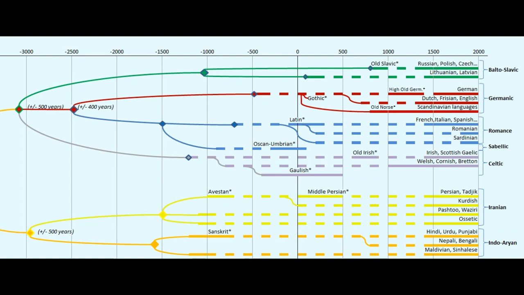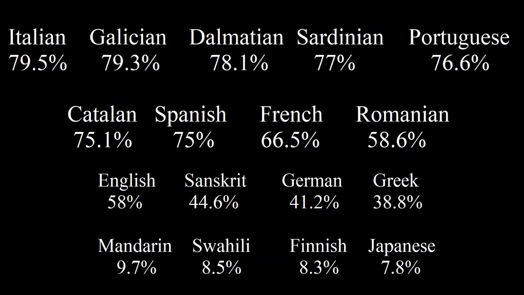As we can see here, the Romanian language branched off much earlier than some of the other Romance languages. And if we compare some other languages, we can see that English has about the same relatedness as Romanian. Is English also a Romance language? That's the subject of another video. But we can see that the other European languages also get a high score, as well as Sanskrit. This is because they are part of the Indo-European language family, which will also be the subject of another video.